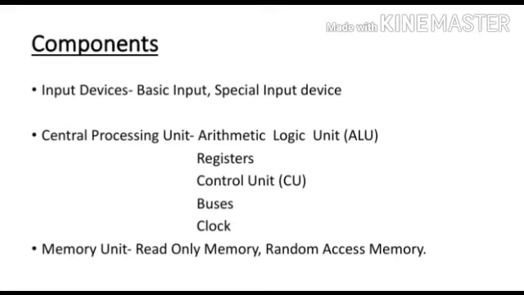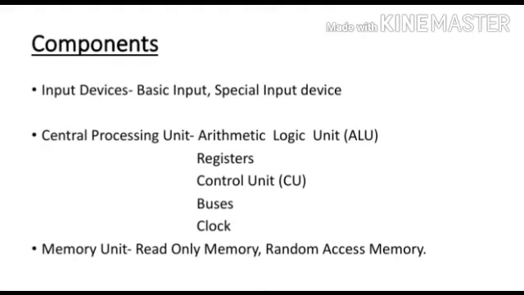Then comes to discuss about the second main component of computer, which is known as central processing unit. Central processing unit is the main component or brain of the computer, which performs all the processing of input data.